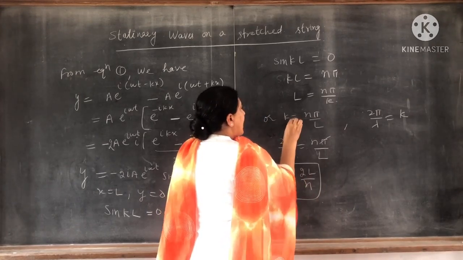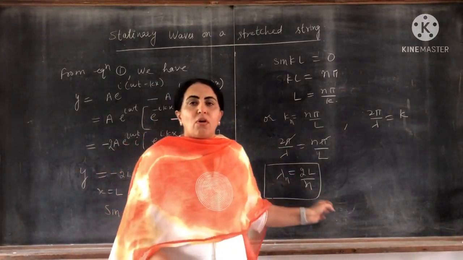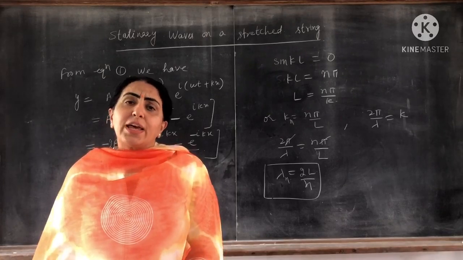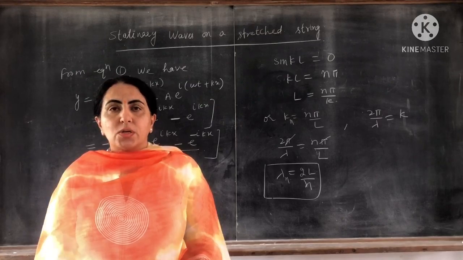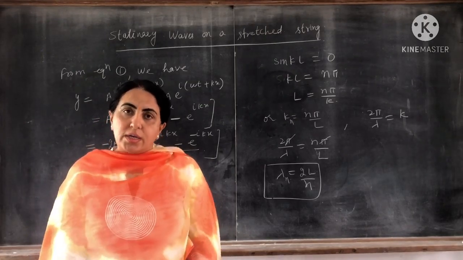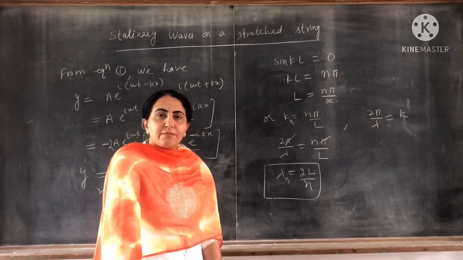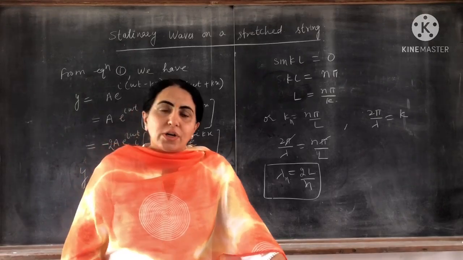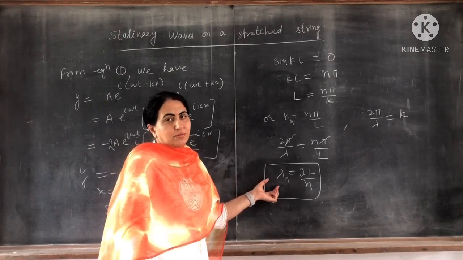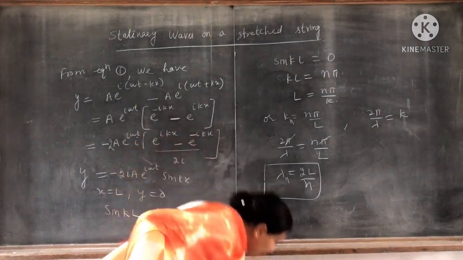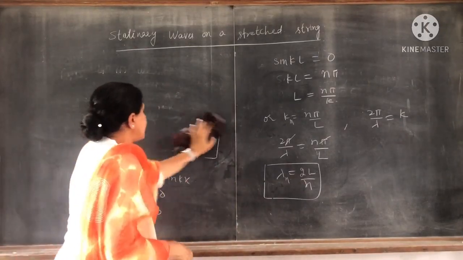You can also write lambda n. This is the wavelength for the nth mode; this equation gives the wavelength in the nth mode. So when n equal to 0, the wavelength becomes infinite, which is not acceptable. Clear? Now, many cases arise from this. This is very important.